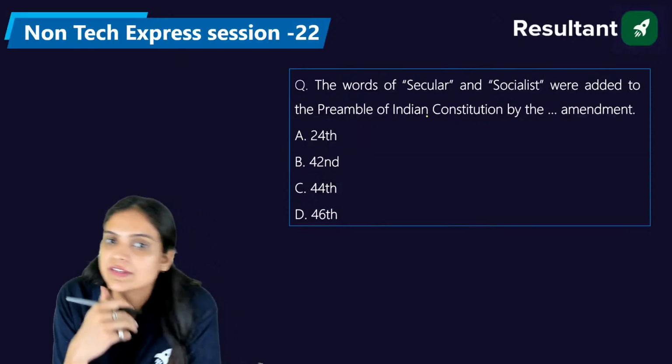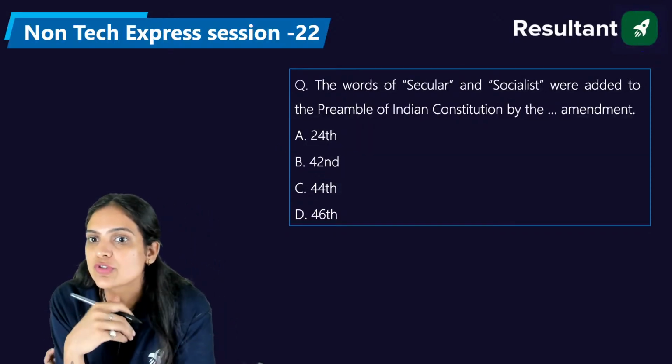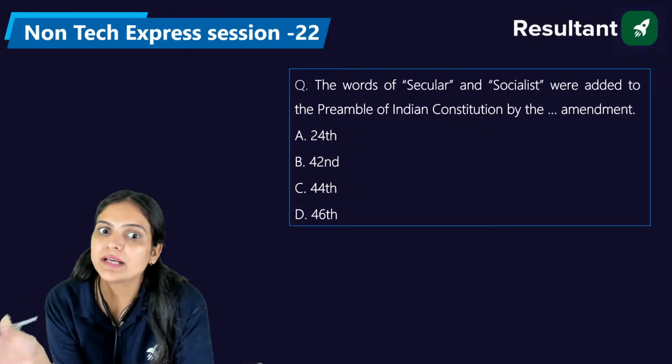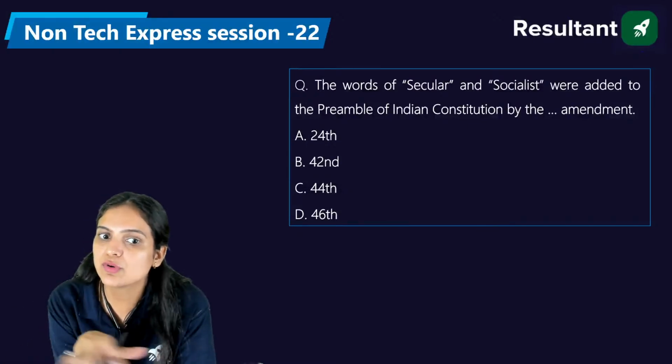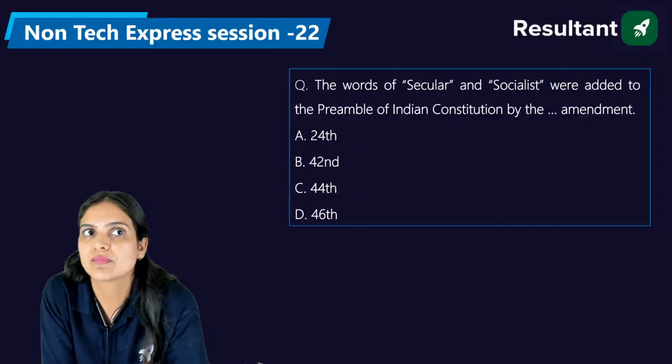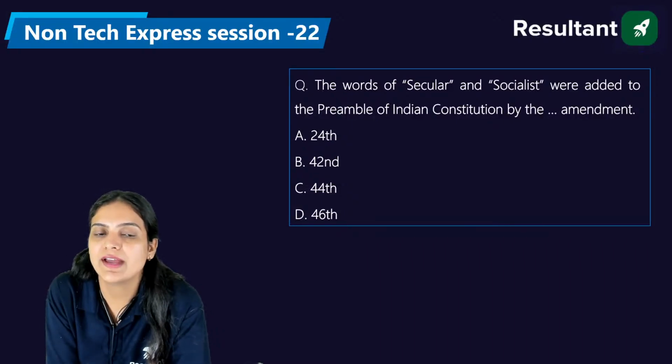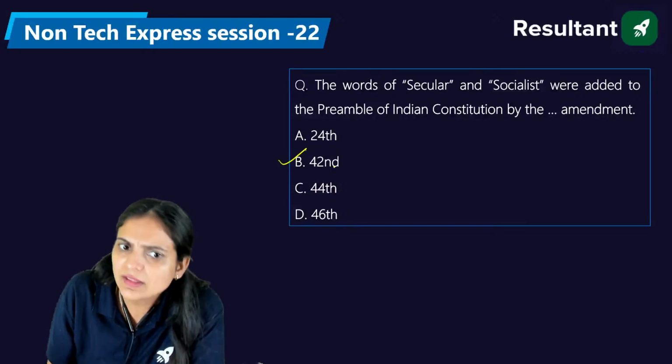Now, we have another question. The words secular and socialist were added to the Preamble of the Indian Constitution by which amendment: 24th, 42nd, 44th, or 46th? Please answer, everyone. Very nice, very nice. Exactly.